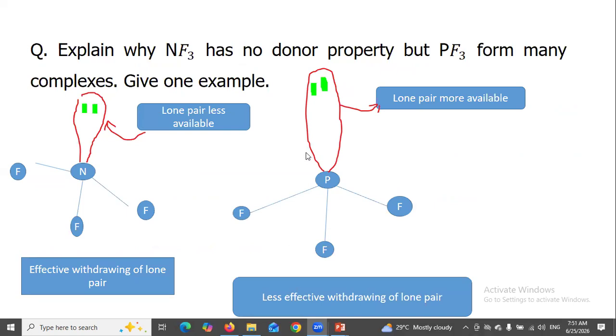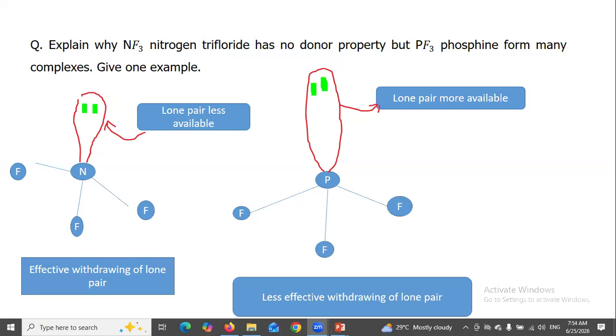Explain why nitrogen trifluoride has no donor property, but phosphine forms many complexes. Give one example.